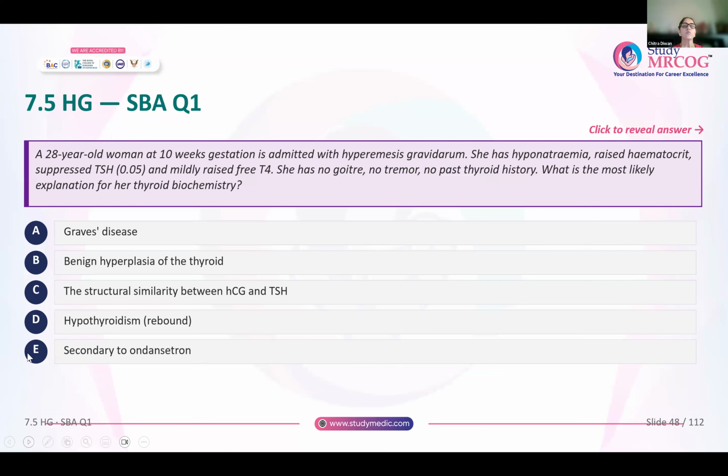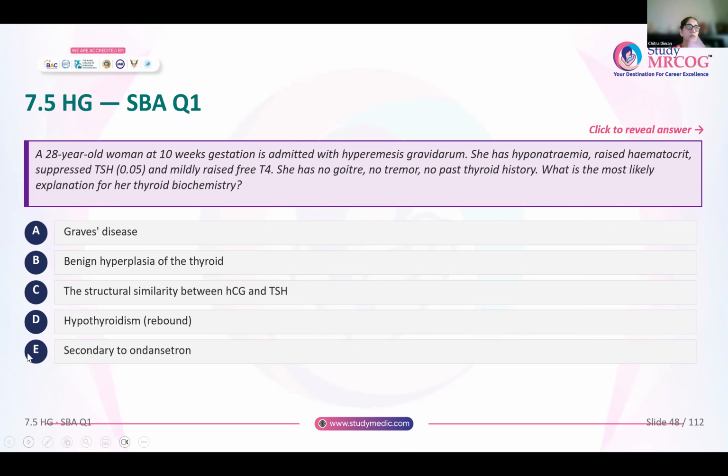Now you have this 28-year-old woman, 10 weeks of gestation with hyperemesis gravidarum. She has hyponatremia, hematocrit is raised, TSH is suppressed, free T4 is mildly raised. No goiter, no tremor, no past thyroid history. Most likely explanation for her thyroid biochemistry?